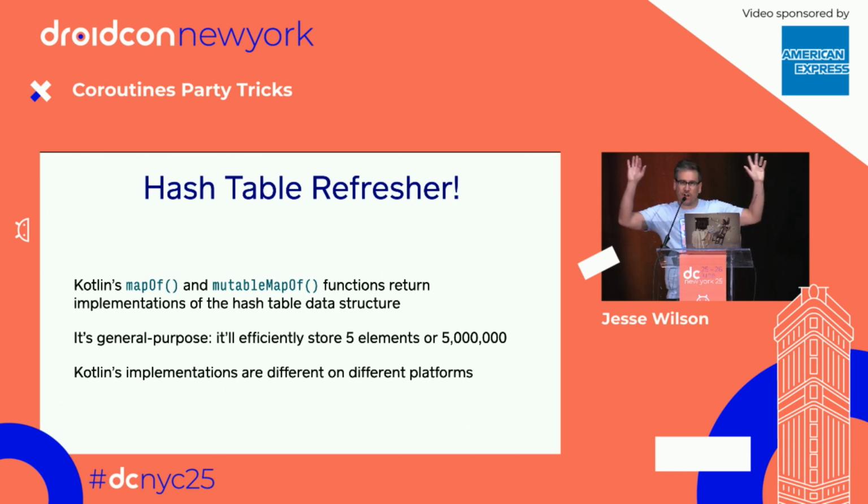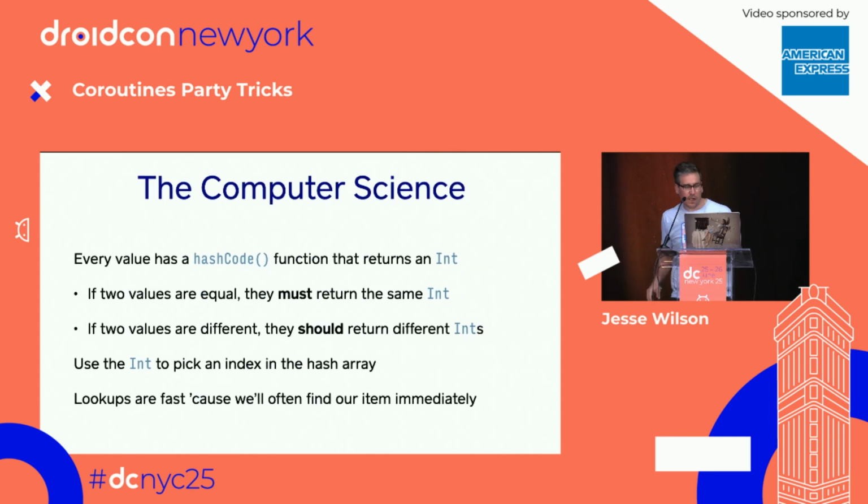So we've got the Kotlin classes that are our beautiful APIs, and then we've got some hard computer science from the 1950s or 1960s that make it happen. The key insight of hash maps is that every value has a hash code that returns an int. And if two values are the same, they definitely produce the same int.